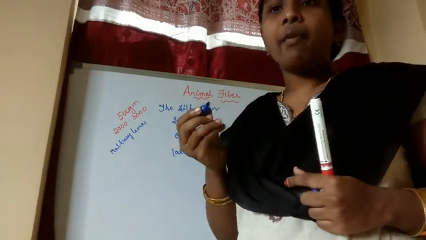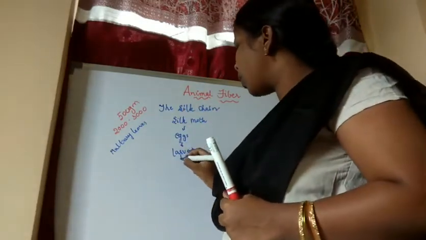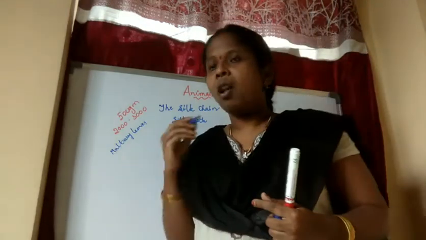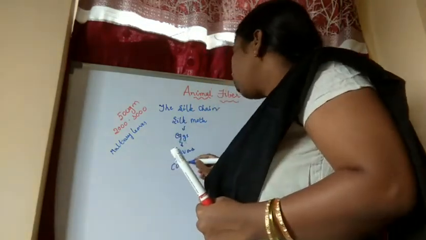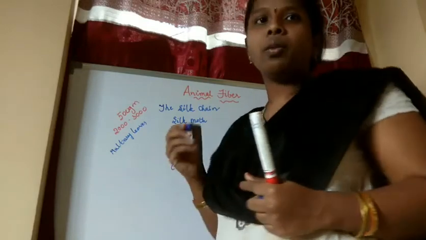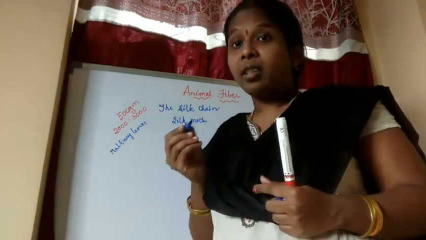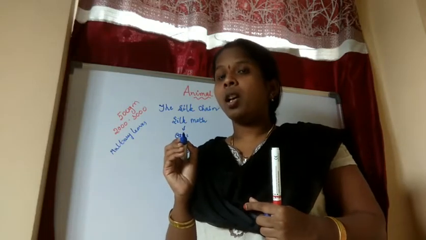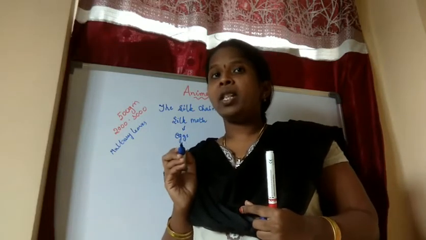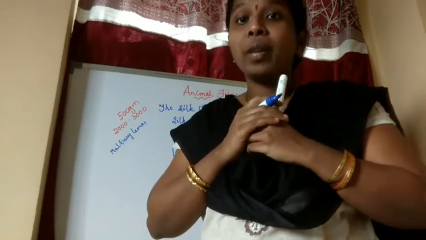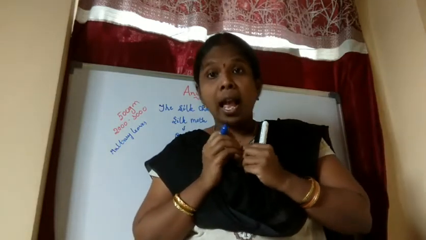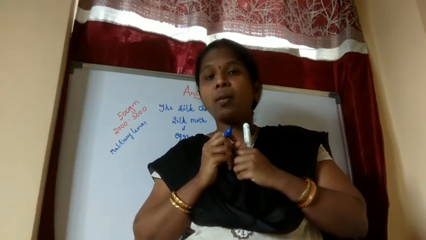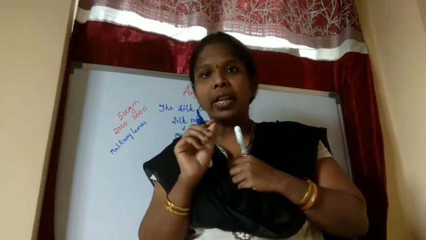After the larvae, what is going on, children? Cocoons. From the larvae we get the cocoons. After the cocoons, what are they doing? Stifling. Stifling means they will boil the cocoons for 10 to 15 minutes, so that the cocoons become hard. The boiling process is called stifling. Yesterday I said it.